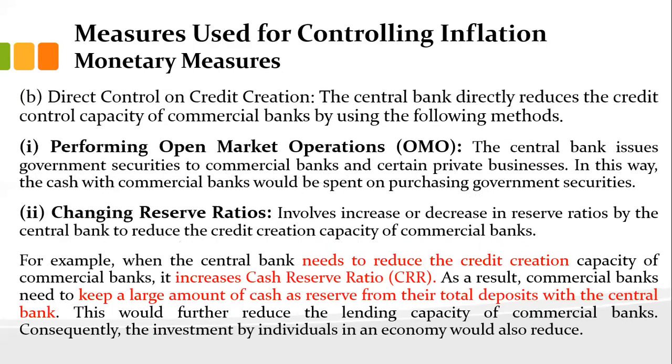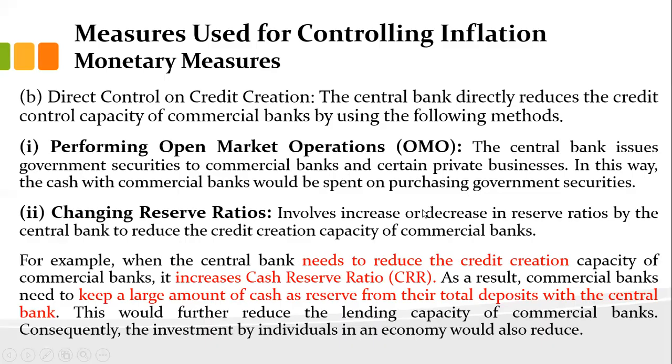One way we discussed is through interest rates. The second one is direct control on credit creation. The central bank directly reduces the credit creation capacity of commercial banks by two methods. One is performing open market operations, which I already discussed. In this, the central bank will issue government securities to commercial banks and certain private businesses also. In this way, whatever excess cash is with commercial banks, they will spend it on purchasing government securities. Another way is changing the reserve ratio.